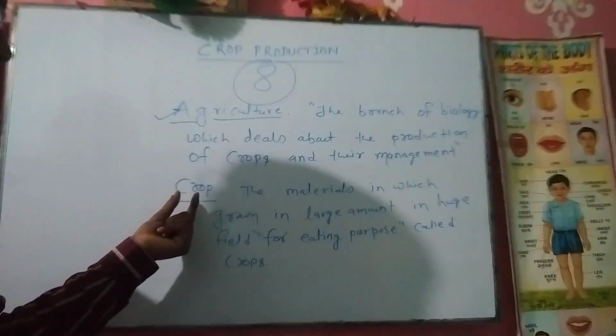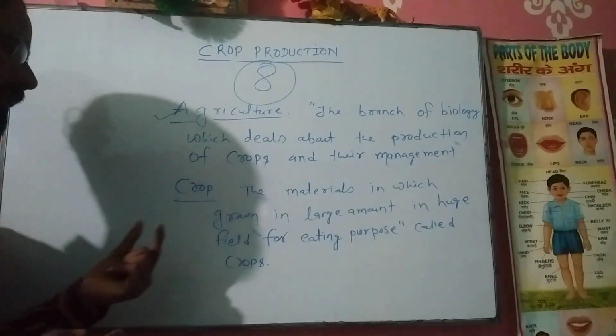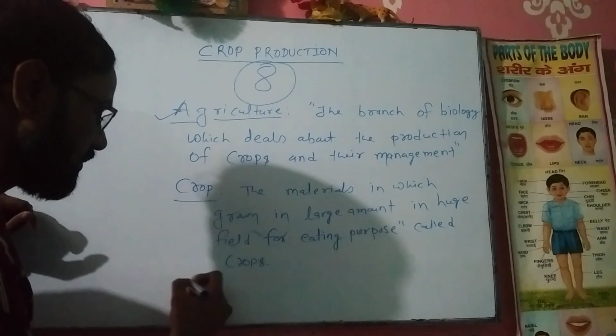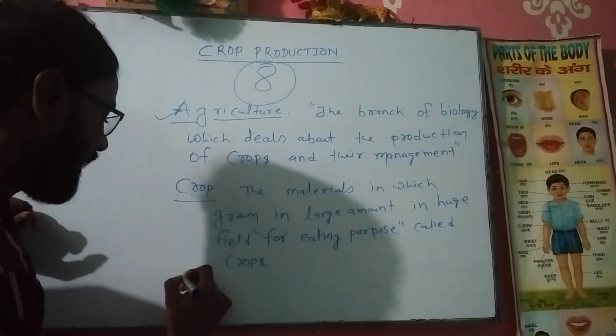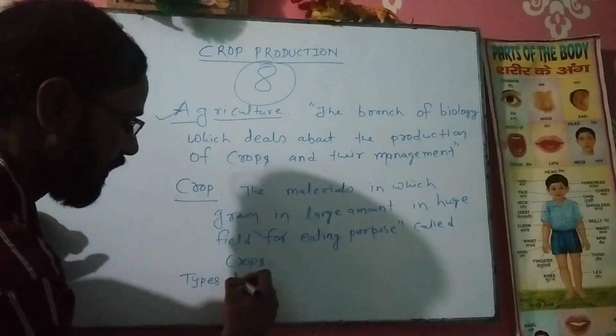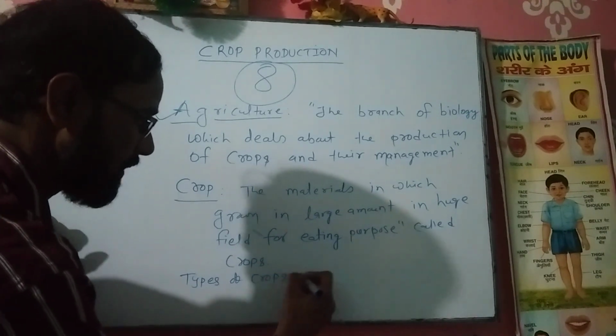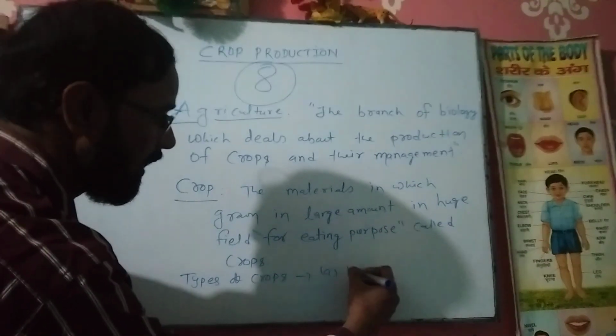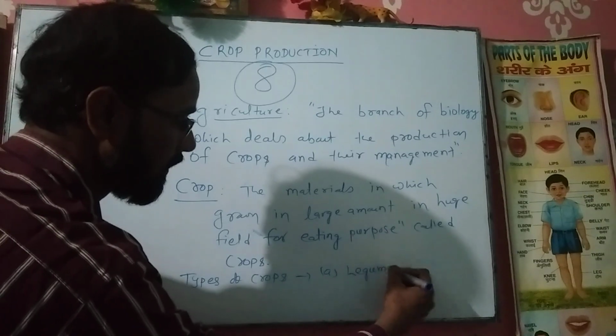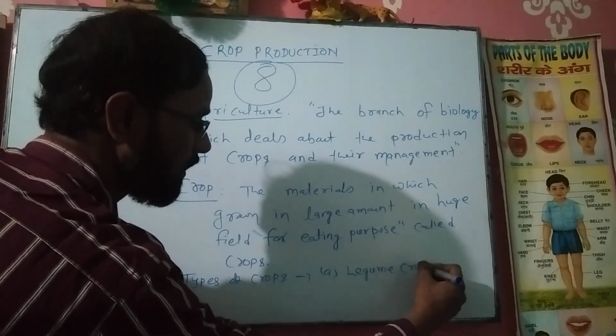If we distinguish the crops, there are different types of crops, maybe legume crops. What do you mean by legume crops?